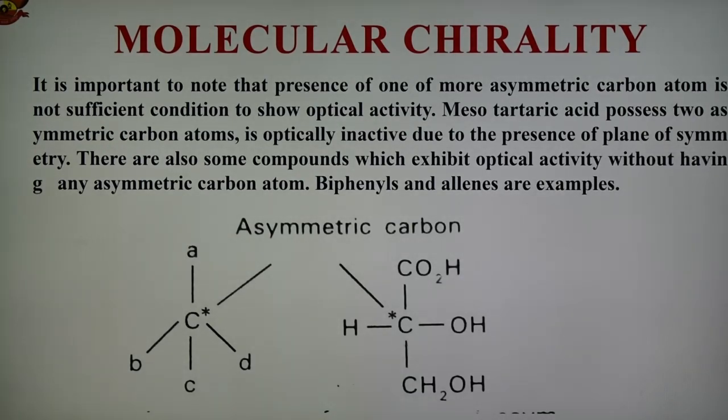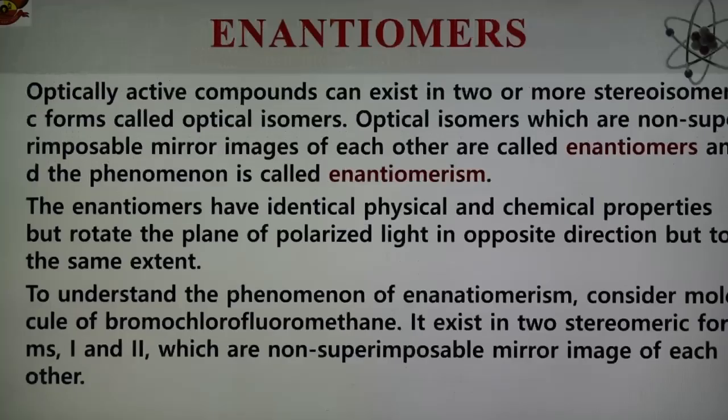Now today we come to the next part, that is, the enantiomer. What is an enantiomer, and what is an optical isomer or stereoisomer? Enantiomerism is an important property in this case, and optically active compounds exist in stereoisomeric forms.